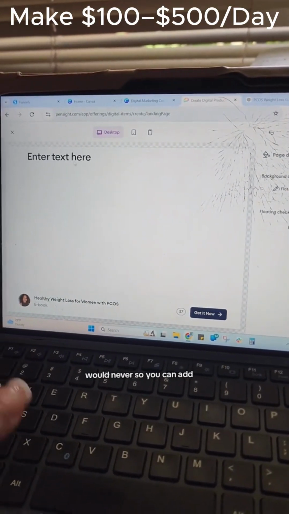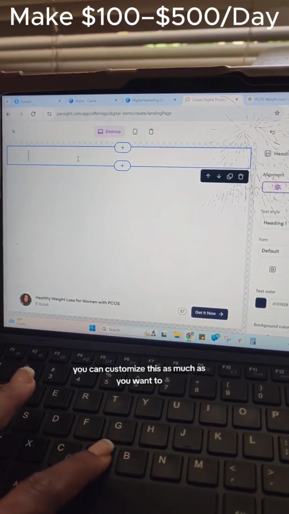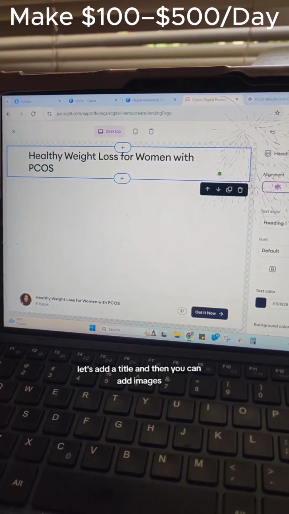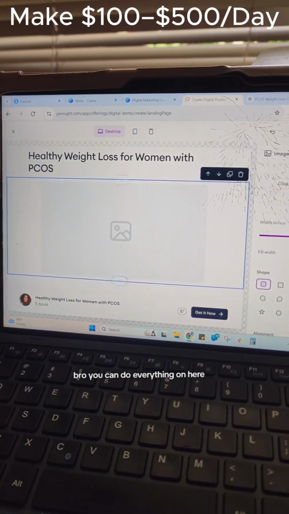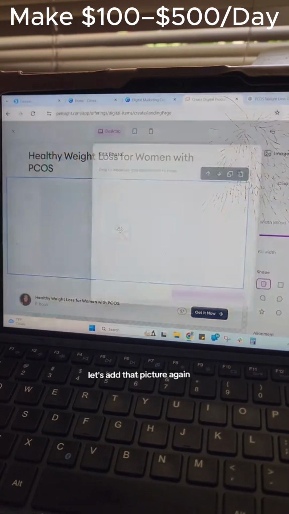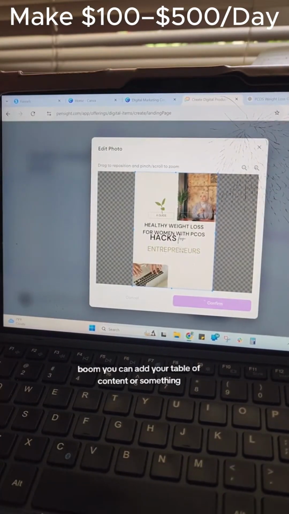You can customize this as much as you want to. Let's add a title, and then you can add images, pictures, videos, bro. You can do everything on here. Let's add a picture. Let's add that picture again. Boom, you can add your table of contents or something.